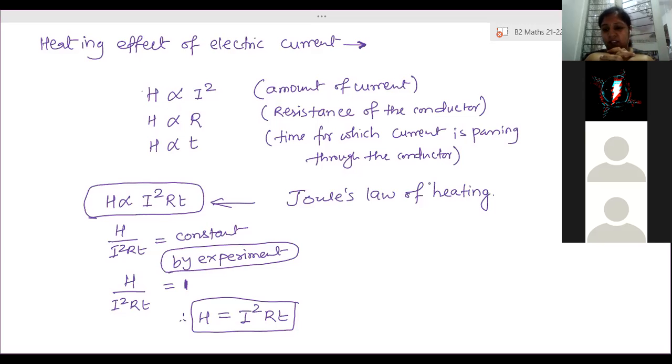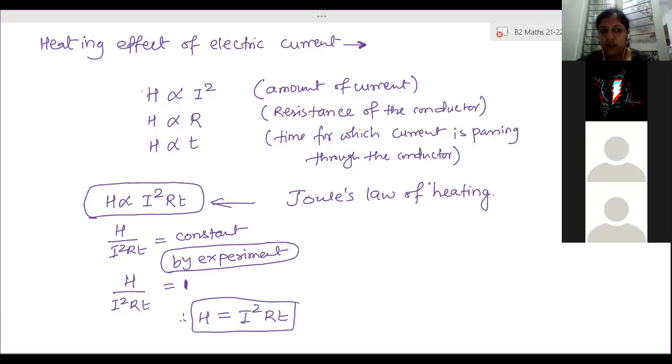A very important concept needs to be explained. Okay, fine. This part is clear. One by one, we will climb the steps. Is it clear? Now here you can see how the current, resistance or time affects the amount of heat energy. If you pass more current through the conductor, what happens? Number of collisions more. More current means more charges are flowing, so they will experience more obstruction. When more obstruction, more collisions, more heat.